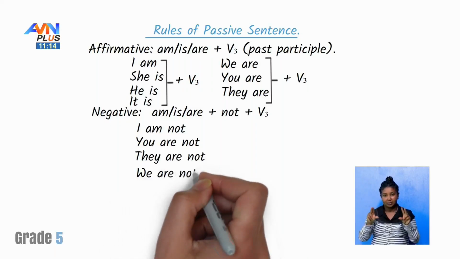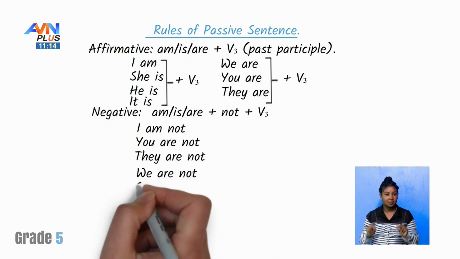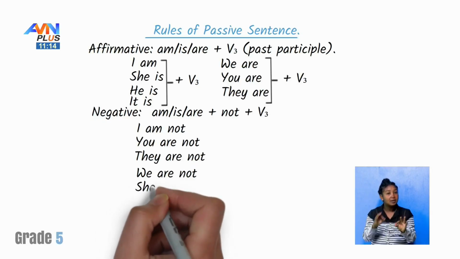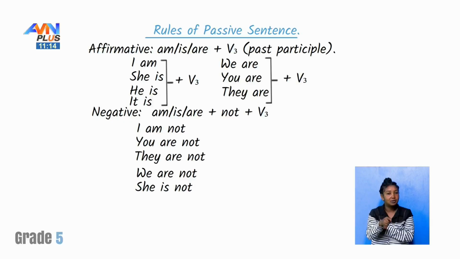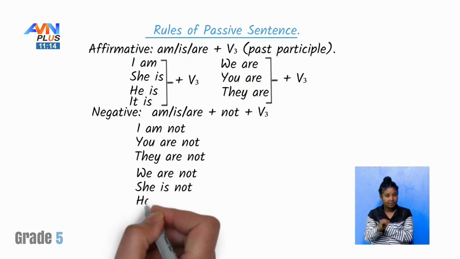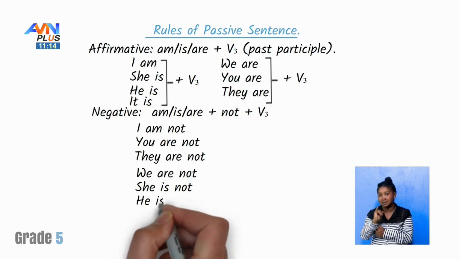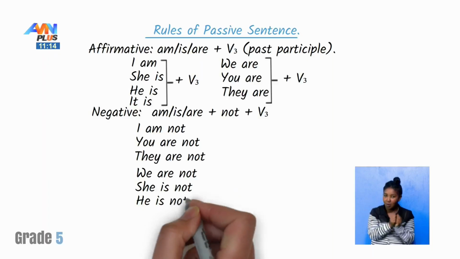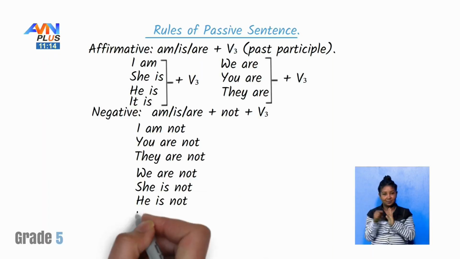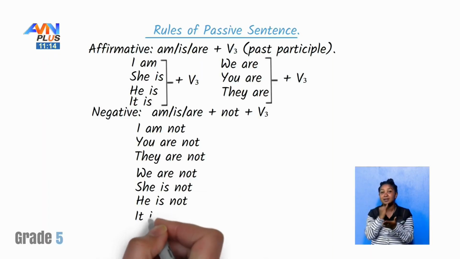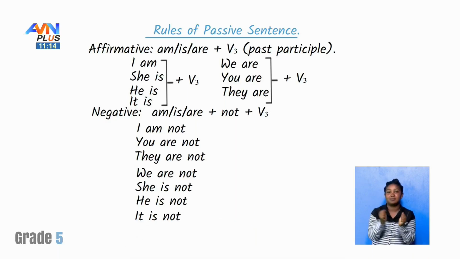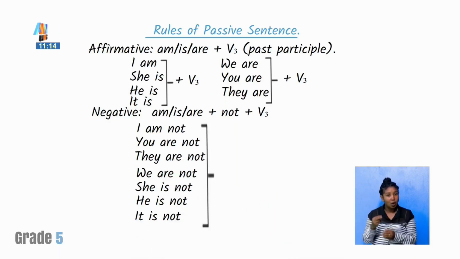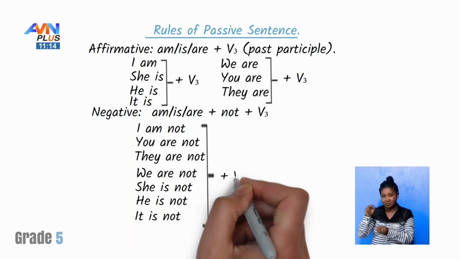What about if the subject is third person singular? She is. He is. Not could be here to show the negative. What about it? It is not. Then we have to add here verb 3.